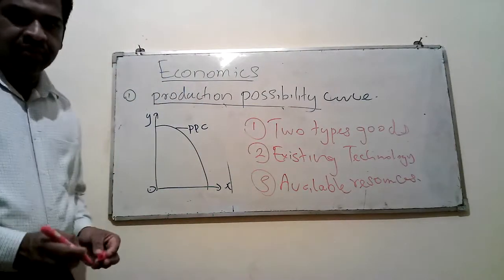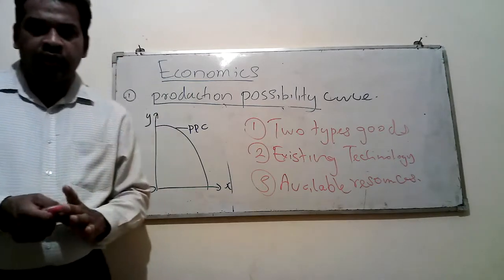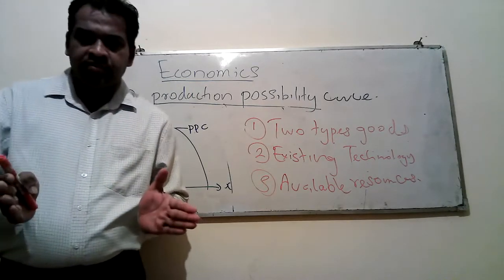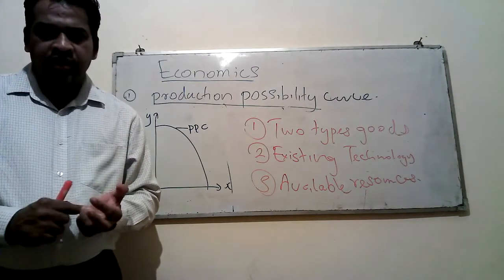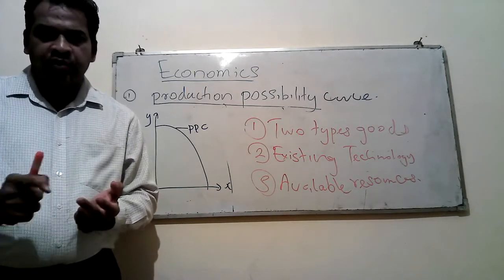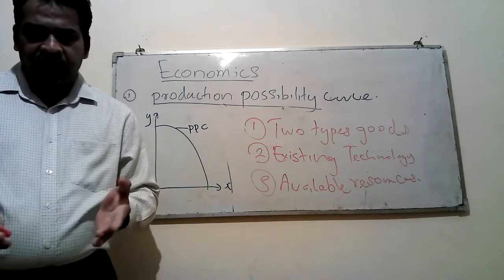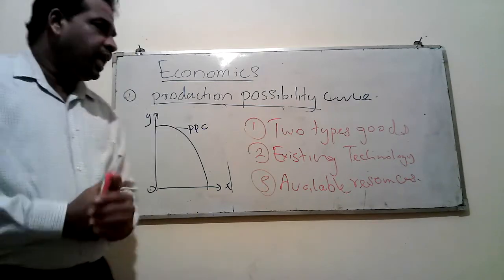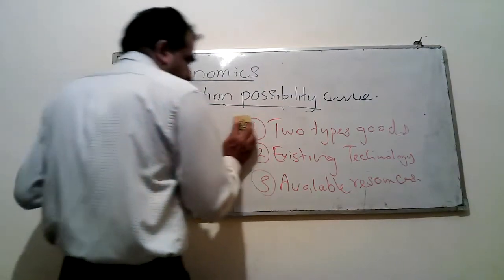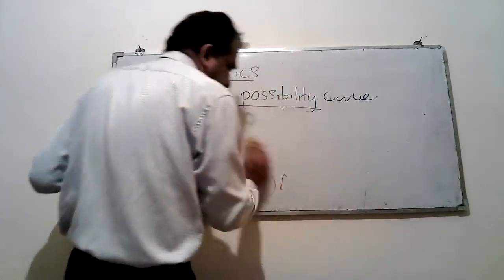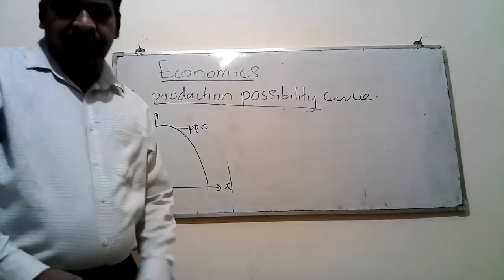Okay, what are those three assumptions? We assume that the country is producing only two types of goods or services. Number two, the country is using only the existing technology. Number three, the country is using all the available resources in an efficient manner. Then we can use these concepts to explain different concepts available in both micro and macro economics.